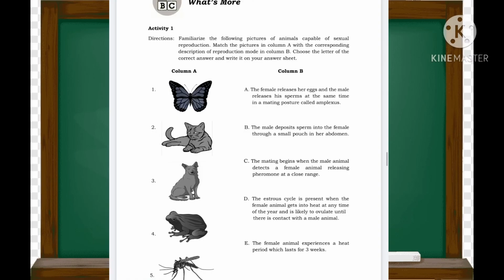Open your module on page 9 for what's more. Familiarize the following pictures of animals capable of sexual reproduction. Match the picture in column A with the corresponding description of reproduction mode in column B. Choose the letter of the correct answer and write it on your answer sheet.